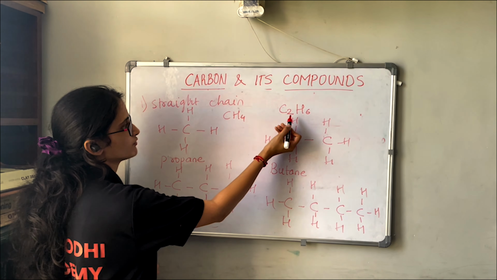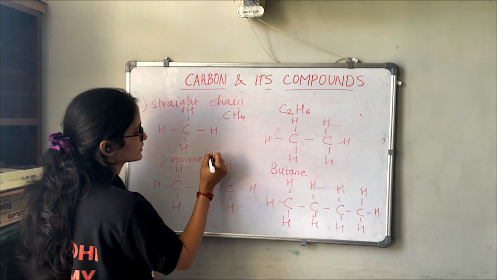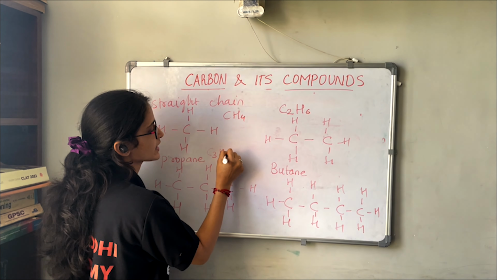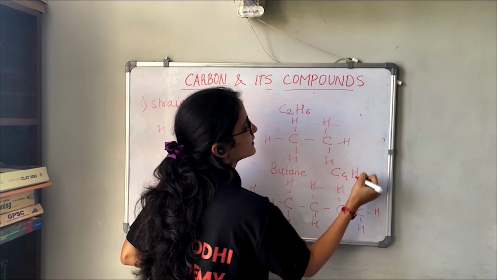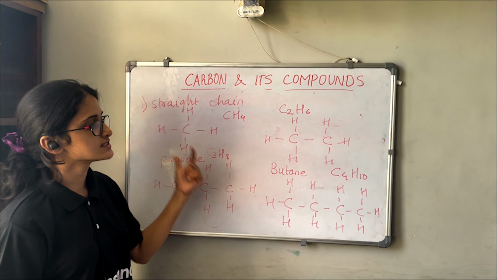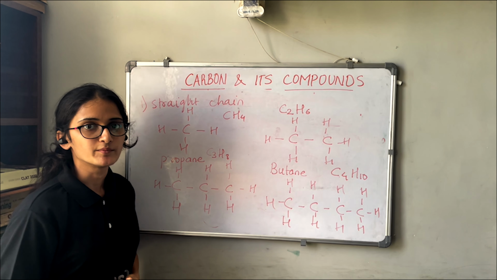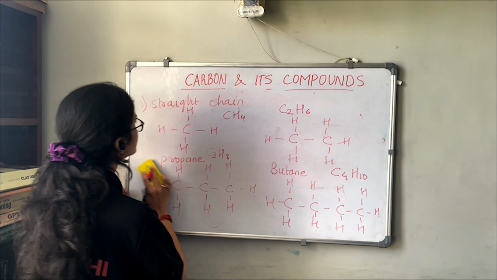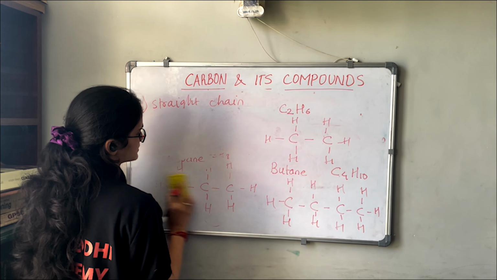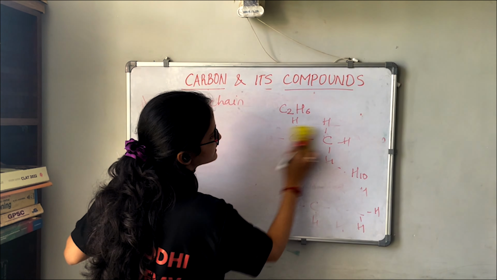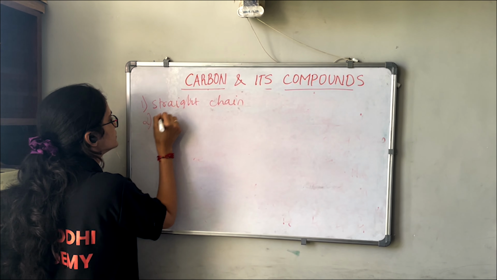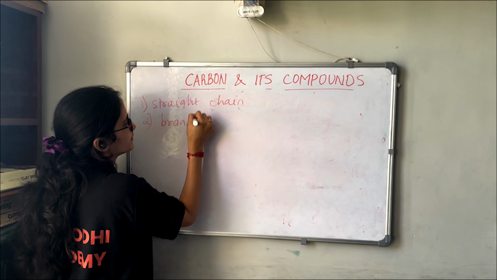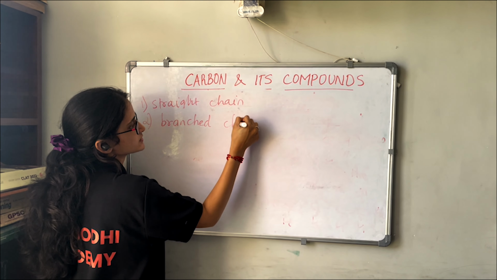The formula for ethane is C2H6. The formula for propane is C3H8. And the formula for butane is C4H10. So these are the straight chain hydrocarbons which we get to see. Now next we will see about the branched hydrocarbons. So next is the branched chain.